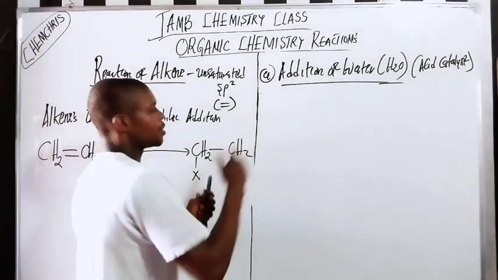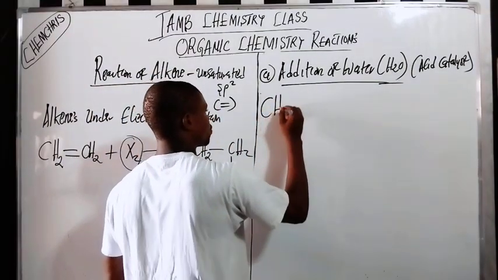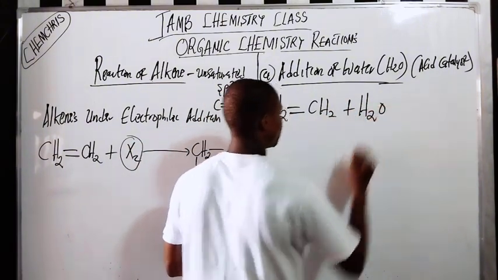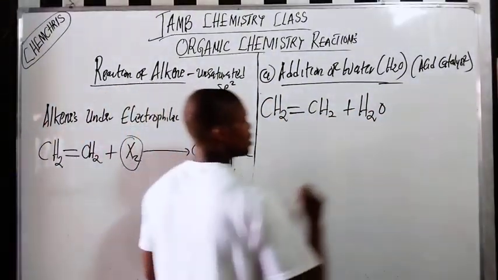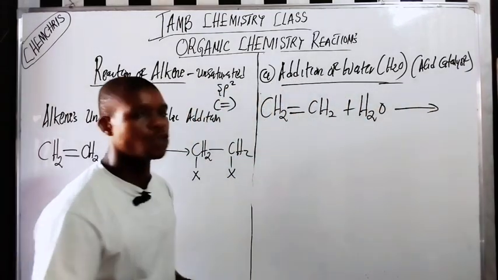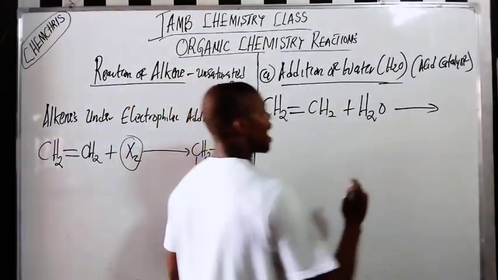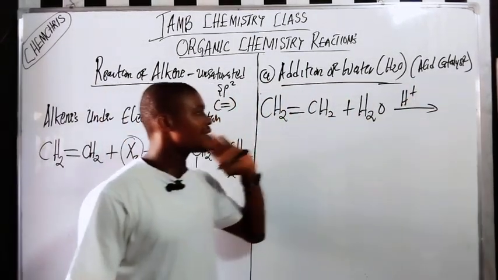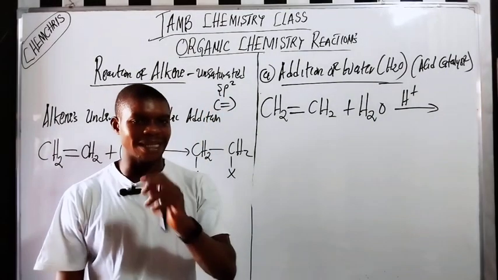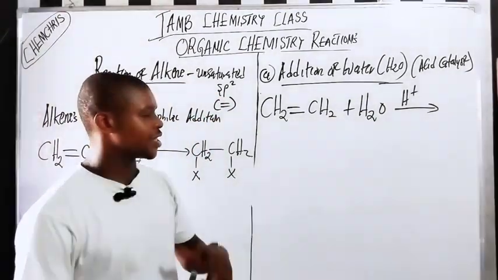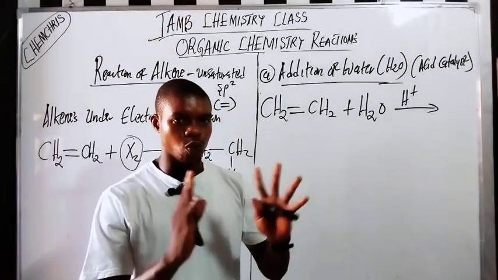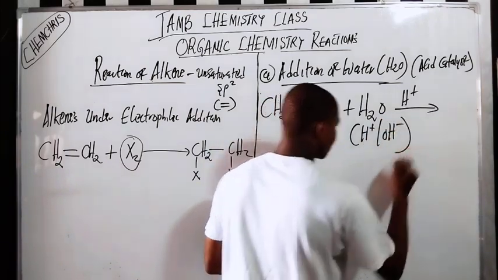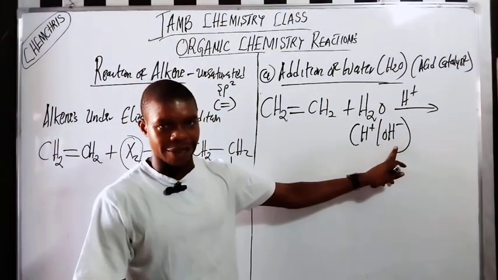So now when you have something like this, CH2=CH2 plus H2O, what will be the product? For the reaction to occur very well, you need an acid catalyst. This reaction can only occur when you add an acid catalyst to it. When you add the acid catalyst, this water will break down into 2 components: H+ and OH-.